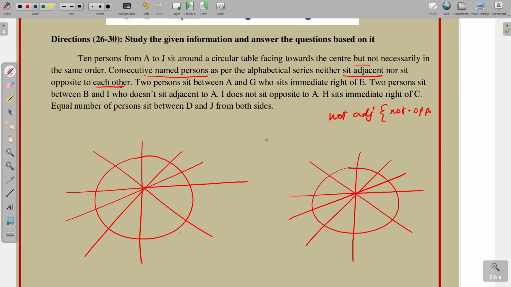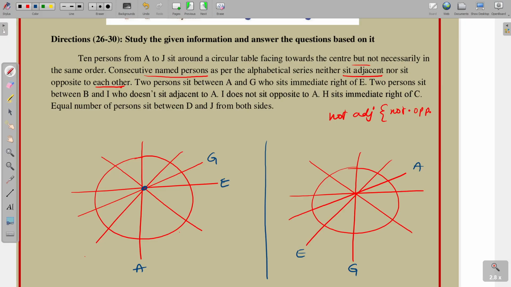See the first one. First point, two persons sit between A and G. Who sits immediate right of E? Between A and G, all are facing the center. So A and G, and E is immediate right. Coming to the second possibility, G and A, and E he is placing here.